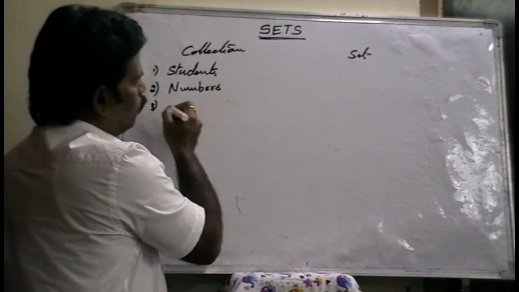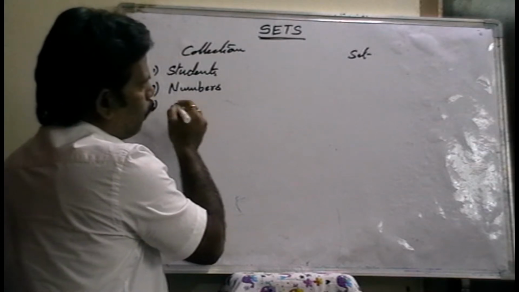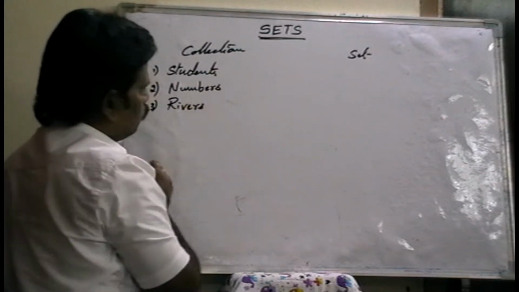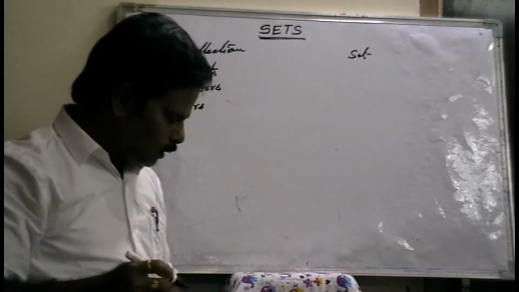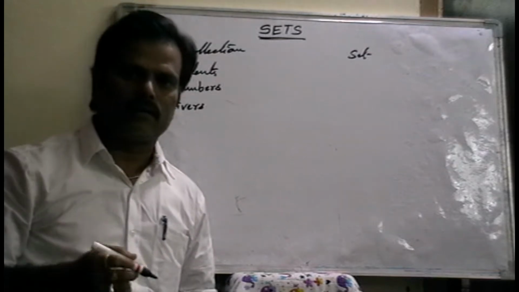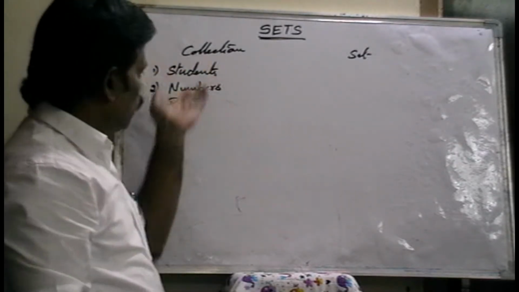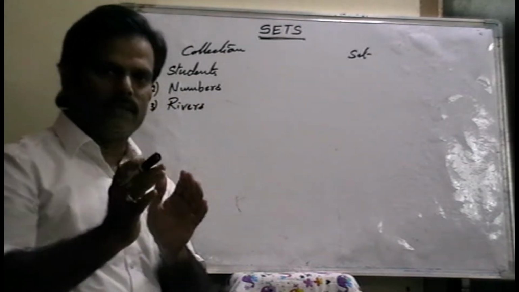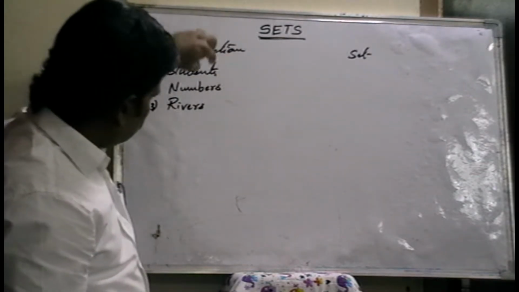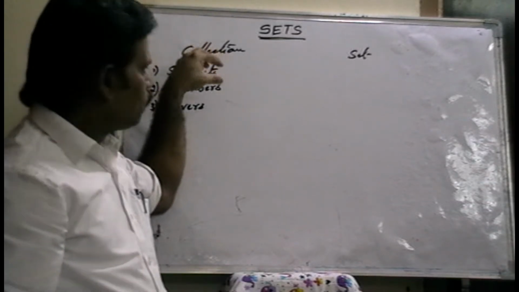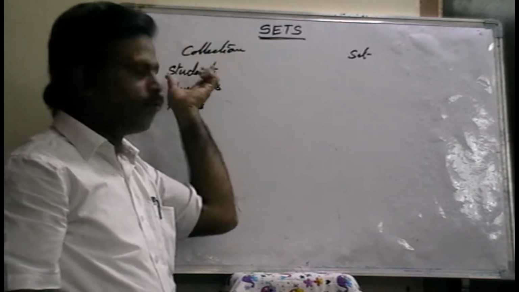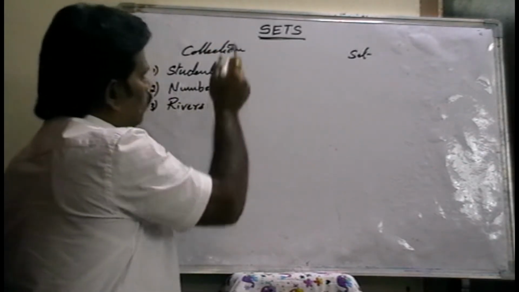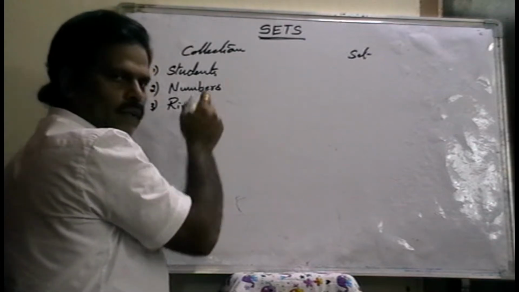For example, rivers. Rivers means a number of rivers are there. Which river? We don't know. So these are all collections. A collection is nothing but a group of elements. Now in this collection, students are the elements, or here numbers are the elements. In this collection, rivers are the elements.